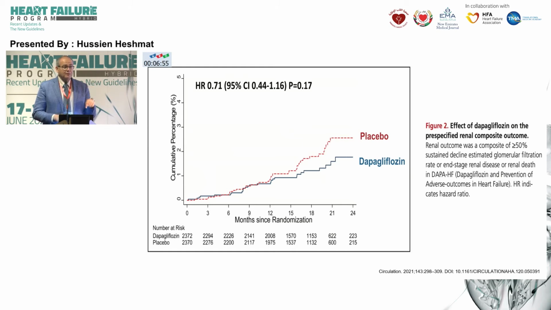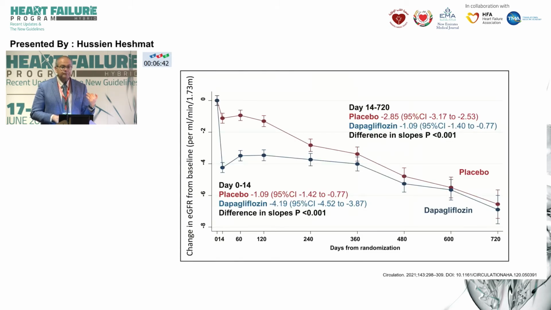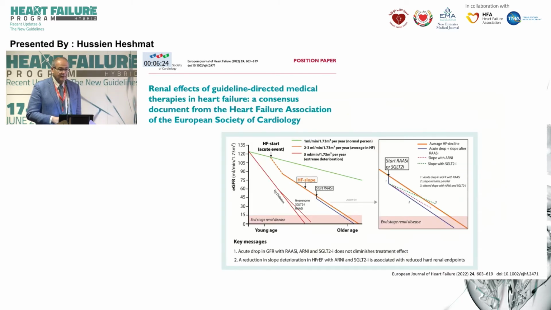And we've seen also the same with the other competitor, dapagliflozin. We've seen that in the DAPA-HF. Again, the percentage of patients who ended up declining the kidney functions more than 50% were significantly less in the DAPA-HF trial. And the same phenomenon, the slope tends to be flattened after an initial decline that we see. So whenever you see this decline, accept it, don't panic, and continue the medication, because on the long term, these medications will protect the kidney.